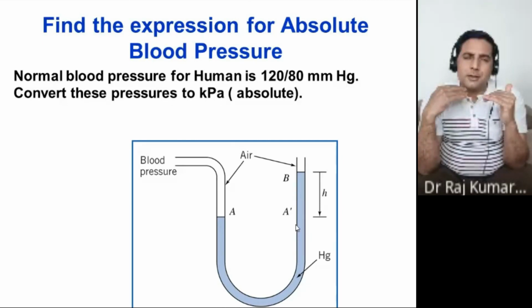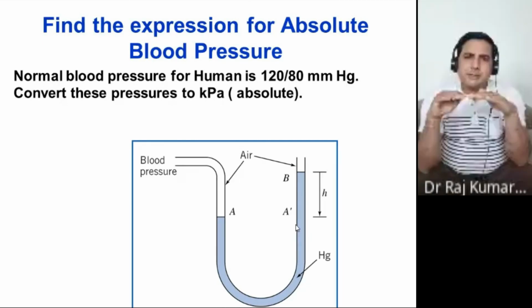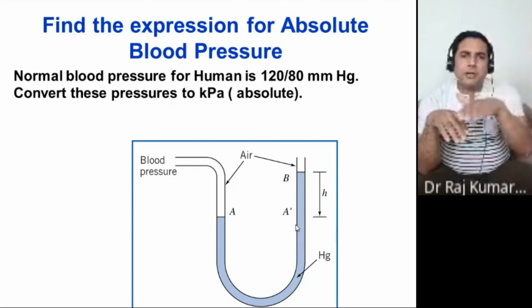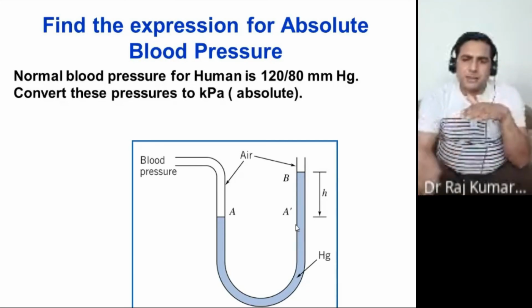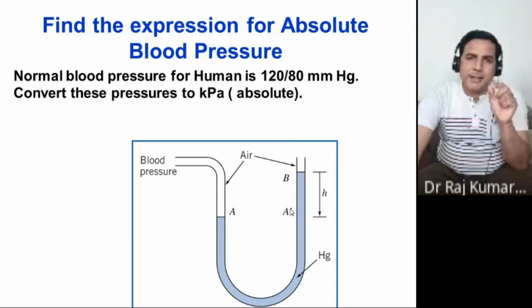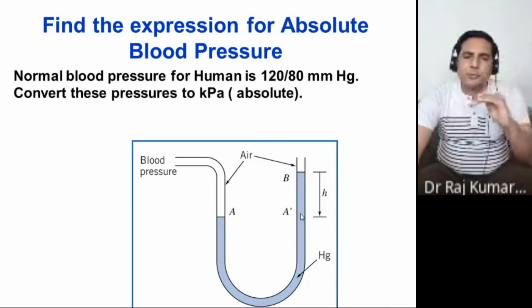Yes, within the same fluid you can move horizontally without any change in pressure. But if you are going down and up, the pressure would change. So from here you can directly come to this particular point, which is noted as A dash. Here the pressure would be the same as that of A. Now from here you want to reach point B. Point B is just H distance up, so you are going up.